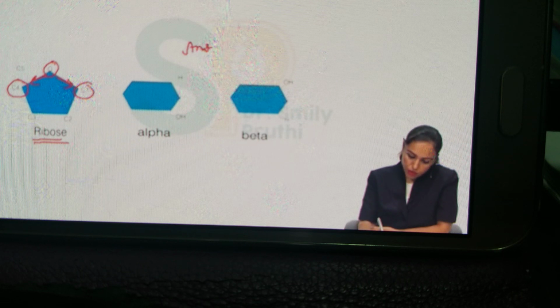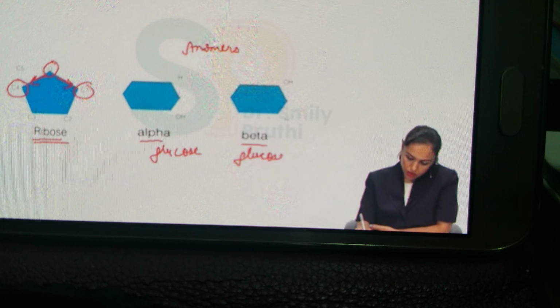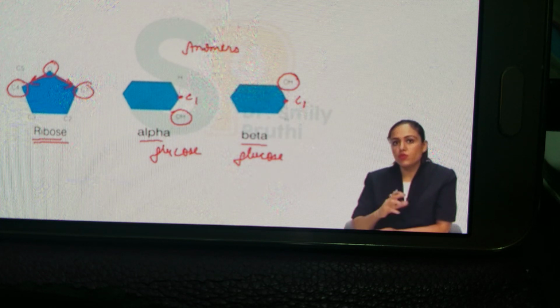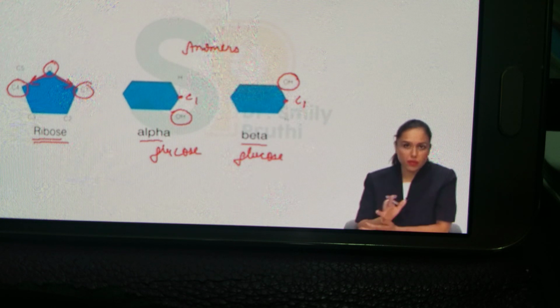Now, anomers are of two types, alpha and beta. Let's say this is alpha glucose and this is beta glucose. So this, say C1. In glucose, this position is C1. Now at C1, if OH is downwards, it is alpha. At C1, if OH is upwards, then it is beta, right? You know guys, sometimes wrong things are given, like OH upwards is alpha and something like that. So do not get confused. Refer to what I have given you. That OH downwards is alpha and OH upwards is beta, right?